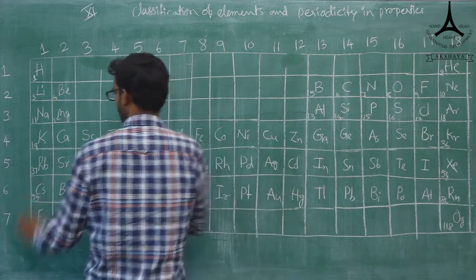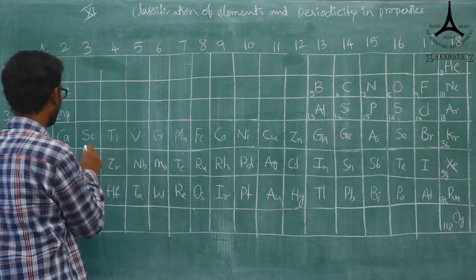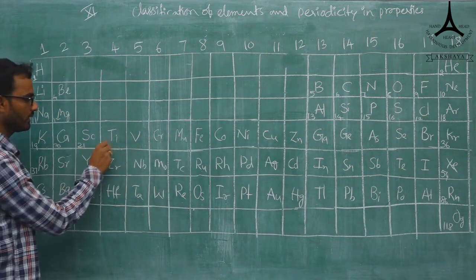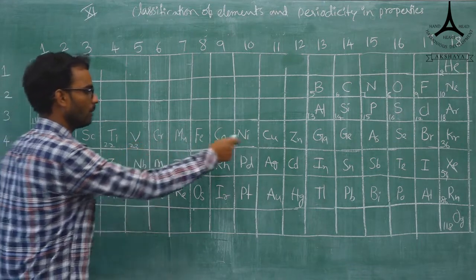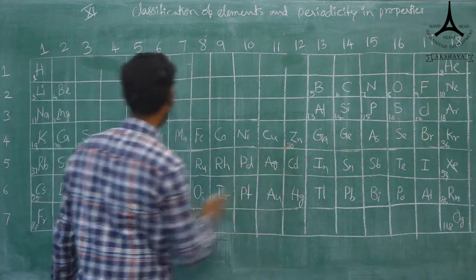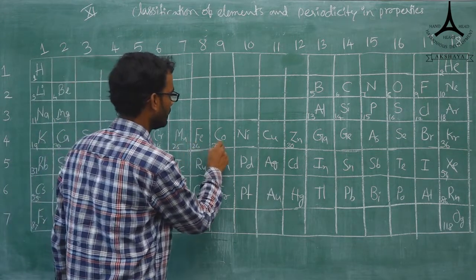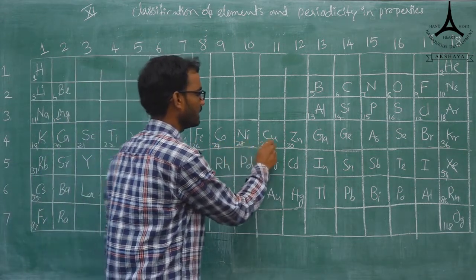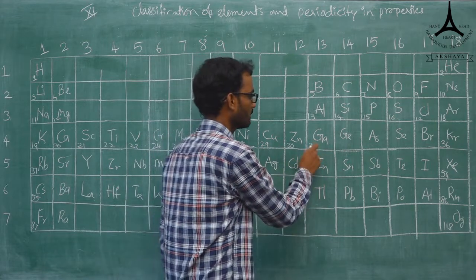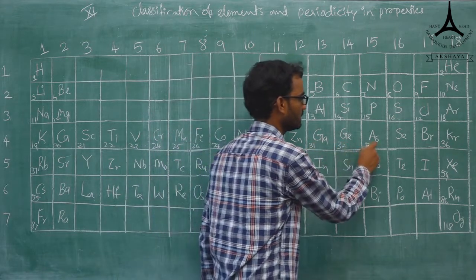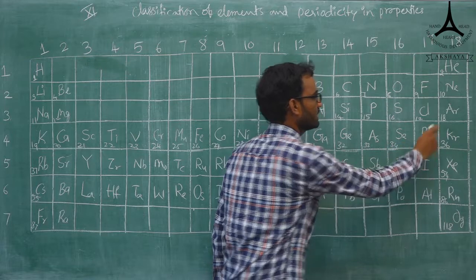Next 19 and 20, and 21, 22, 23 up to 30: 24, 25, 26, 27, 28, 29 and 30. Next this will be 31, 32, 33, 34, 35 and 36.